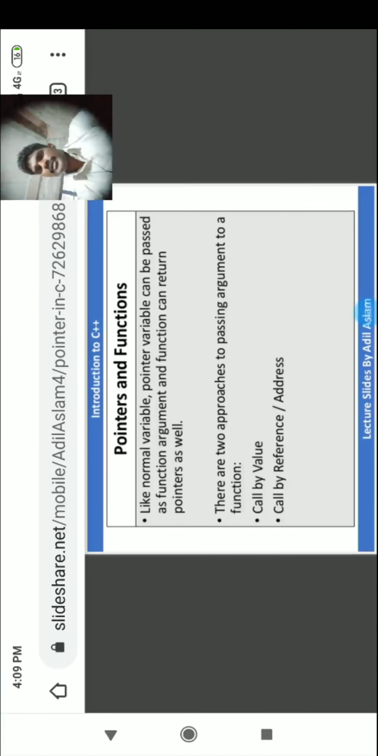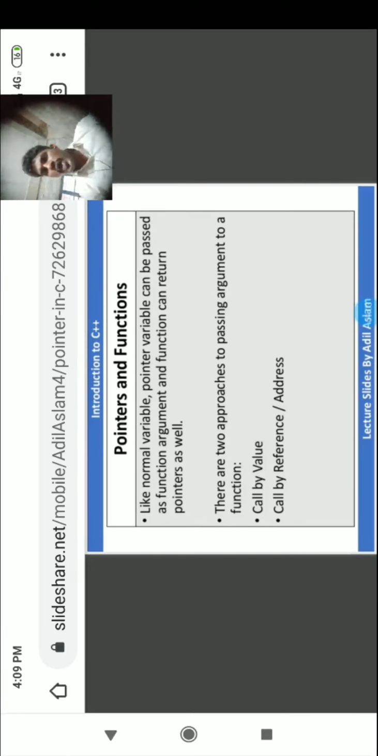Pointers and functions. Like normal variables, pointer variables can be passed as function arguments, and functions can return pointers as well. We can send functions, objects, and class objects as arguments, and functions as arguments, and variables as arguments. So all things are possible using the different concepts.